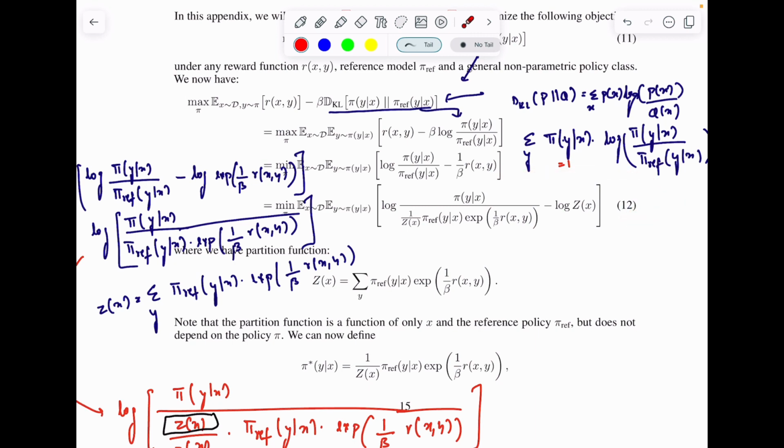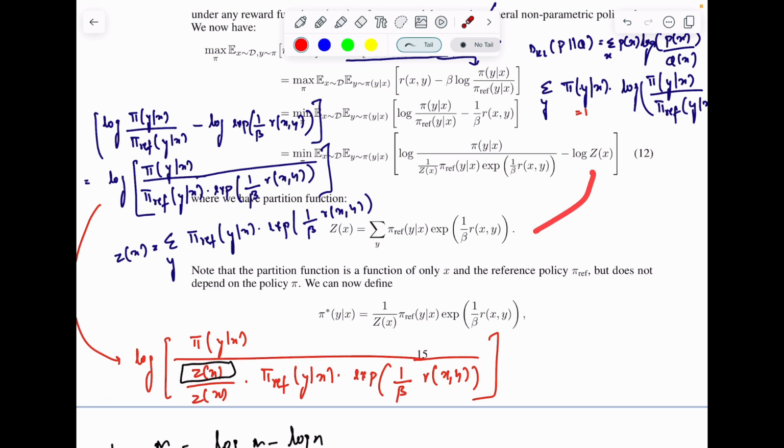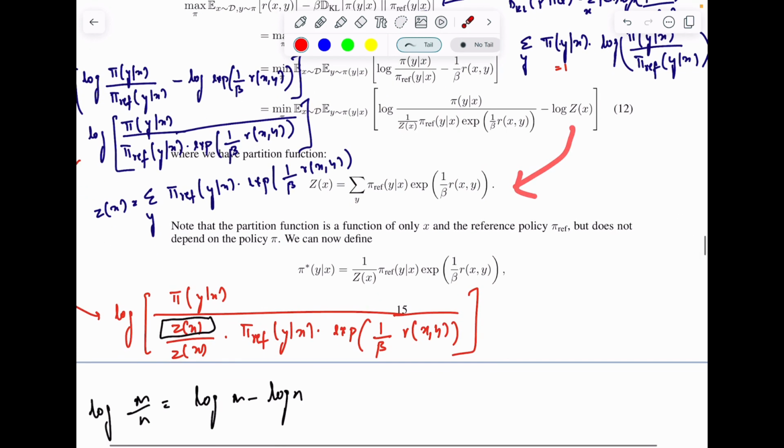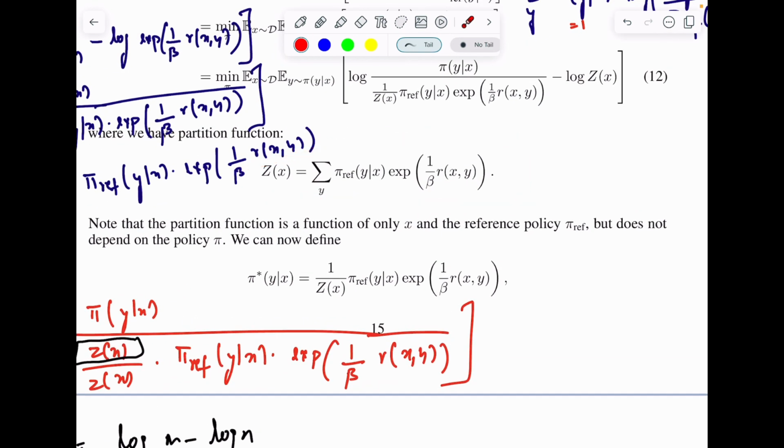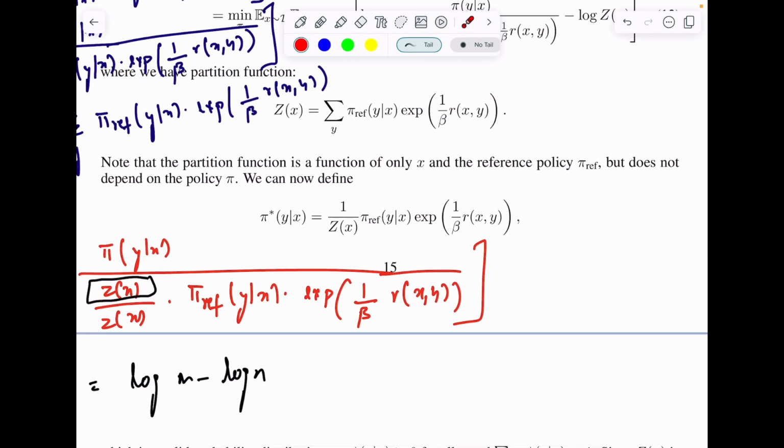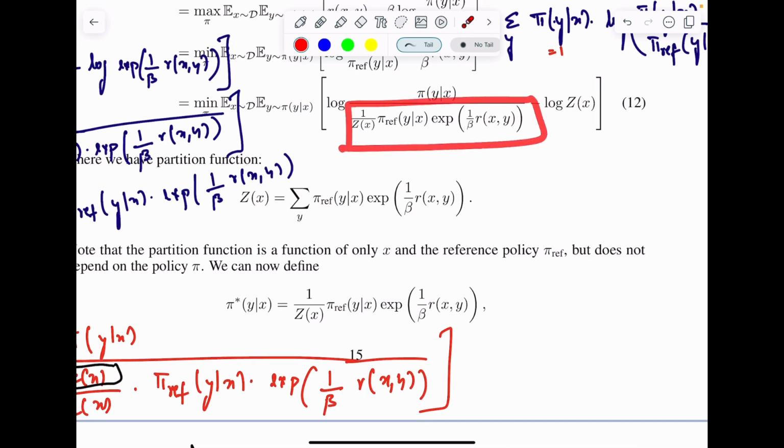Okay, they say that once you have this, we note that this particular function Z of x is a function of x alone, because you have summed over all possible y's, right? And they say that let us just simply define pi star equal to this particular denominator. Okay.